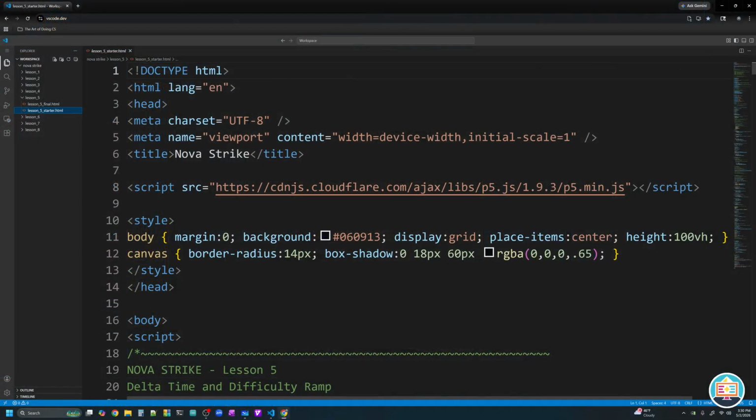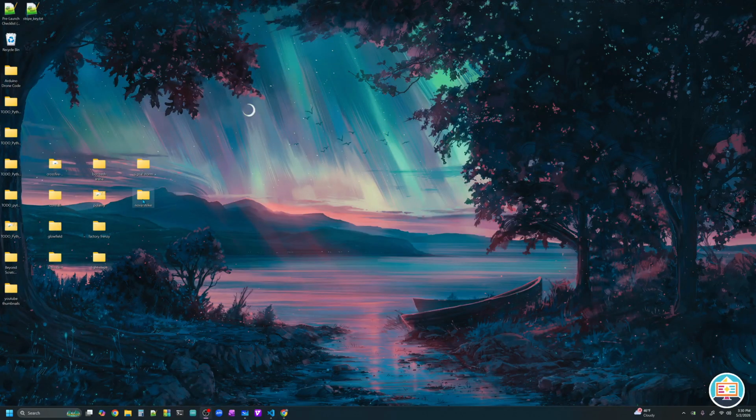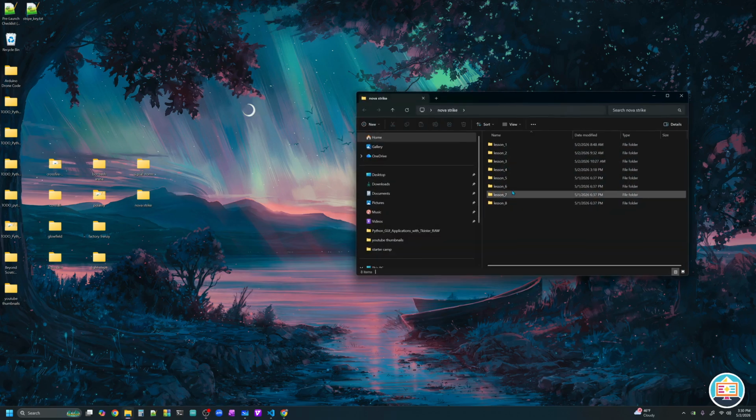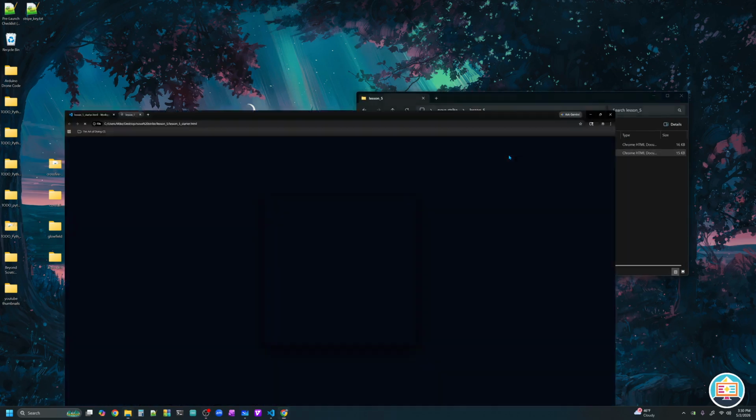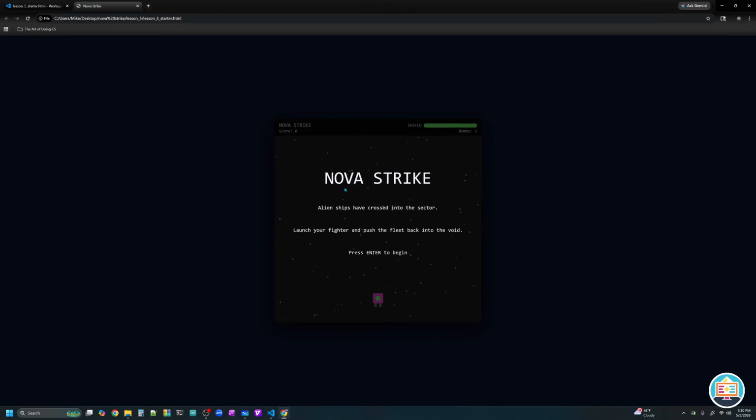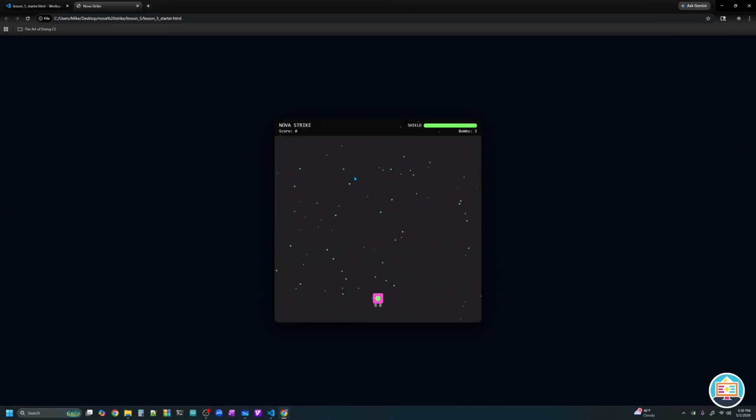So I have lesson 5's starter file open here in vscode.dev. I'm going to minimize this file for a second and go to my NovaStrike folder and open lesson 5 directly in the browser so we can see what we're working with. All right, here we go. NovaStrike. What do we got?